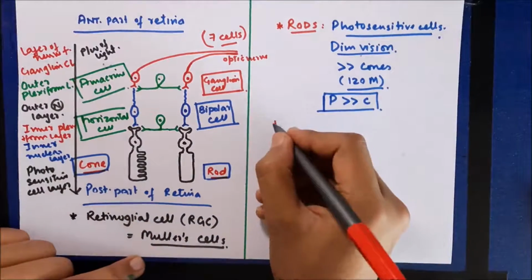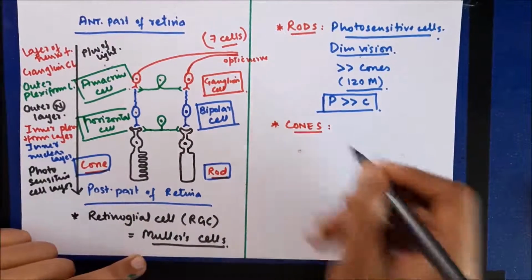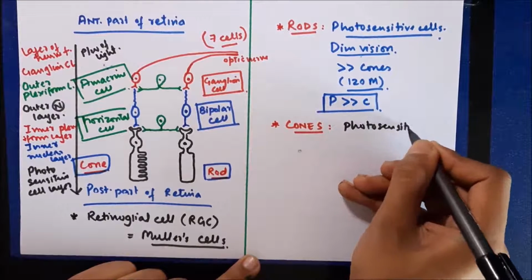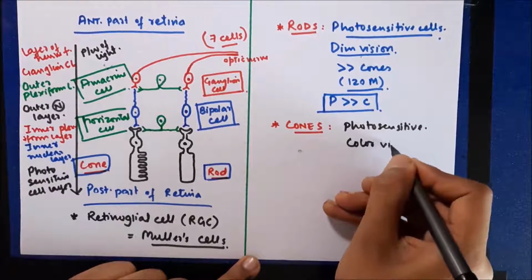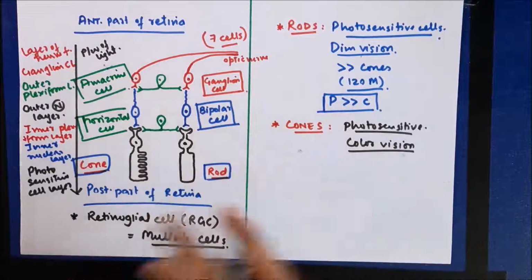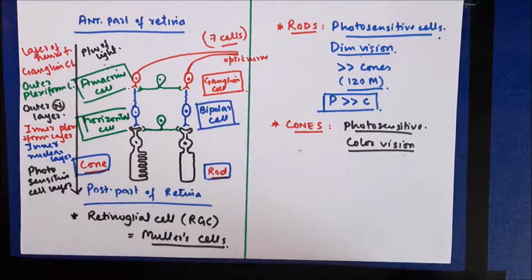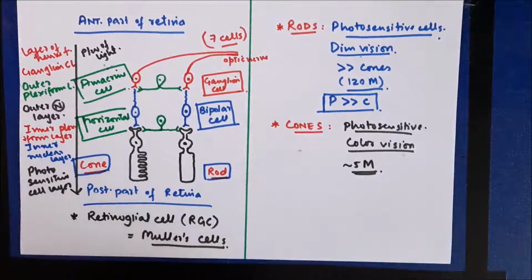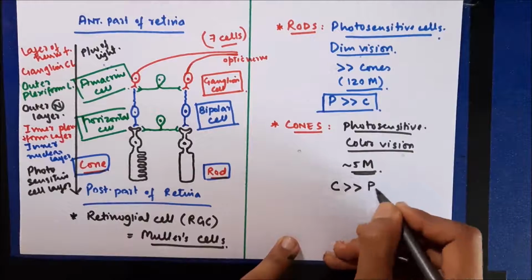Now cones are also photosensitive cells which are present in the photosensitive cell layer of the retina. These cones are associated with color vision, and cones are present less as compared to rods. There are approximately 5 million cones in humans, and they are present more in the center of the retina as compared to the periphery.